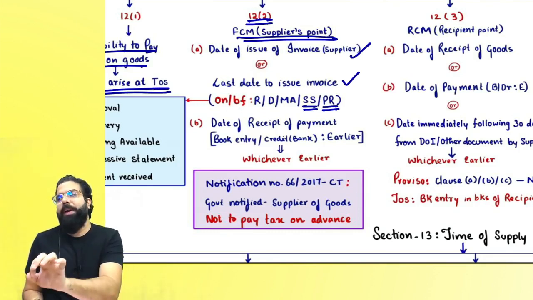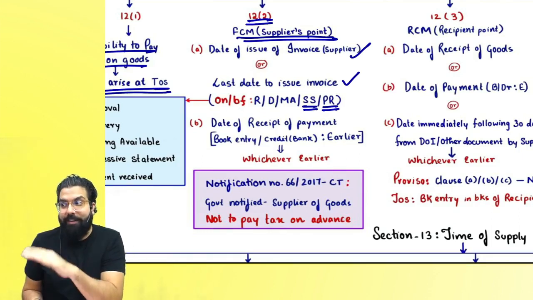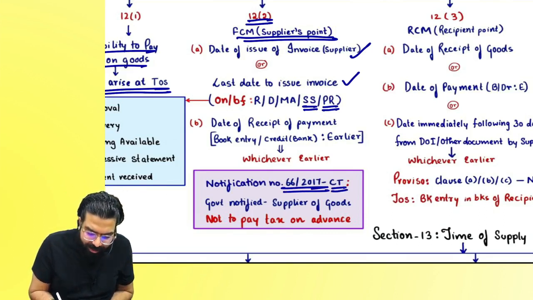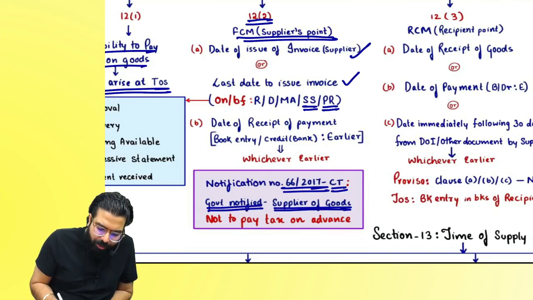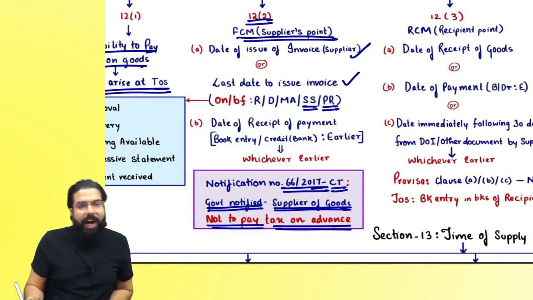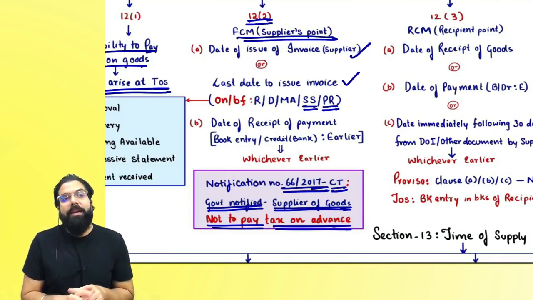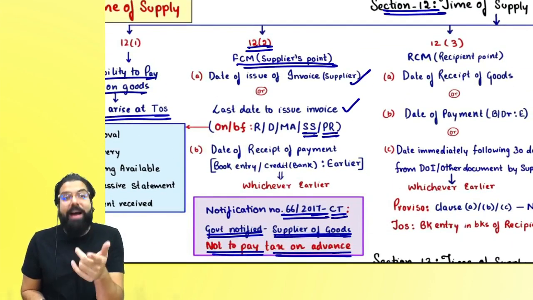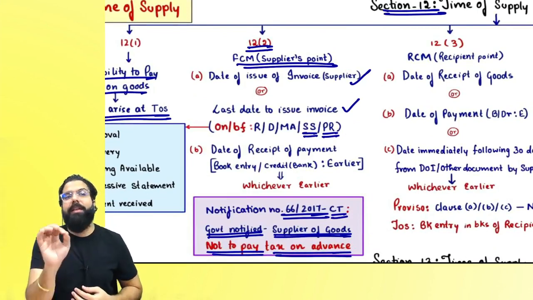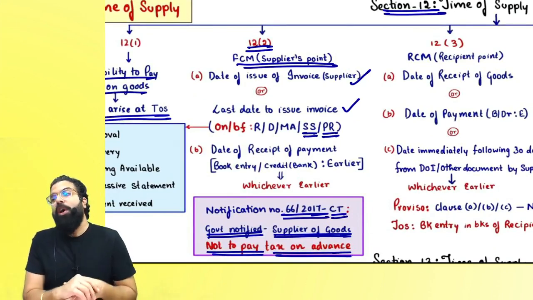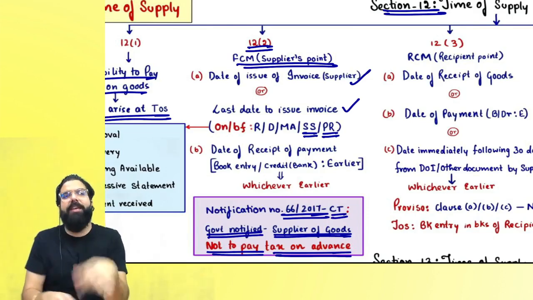But then government told supplier of goods. Government issued notification number 66/2017 central tax, where government notified that the supplier of goods need not pay the tax on advance. Hence, supplier of goods need not determine their time of supply by applying section number 12.2b. They will determine their time of supply as per section number 12.2a, which says date of invoice or last date to issue invoice, whichever is earlier.